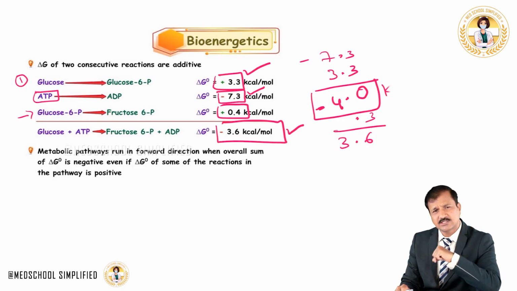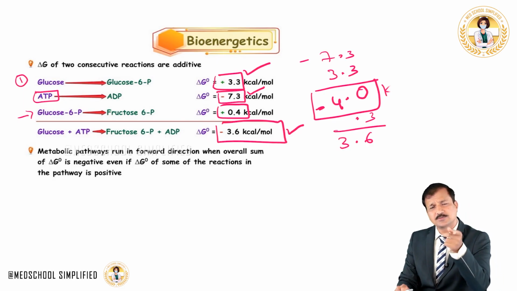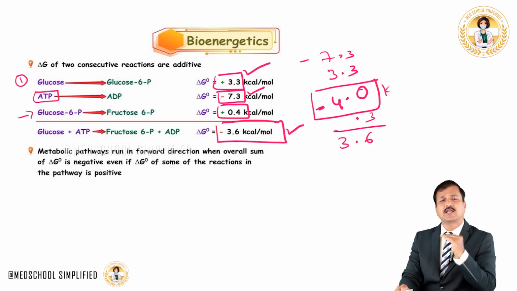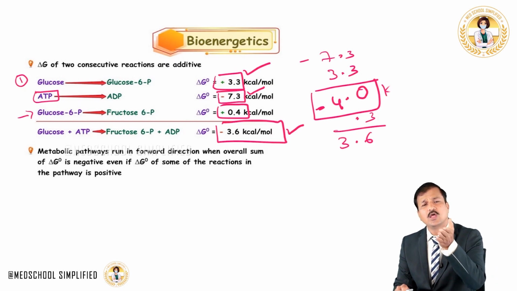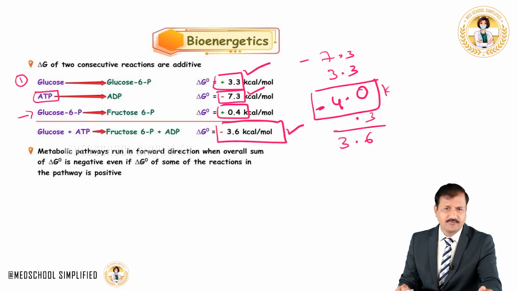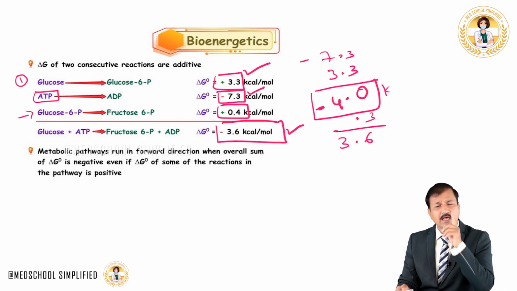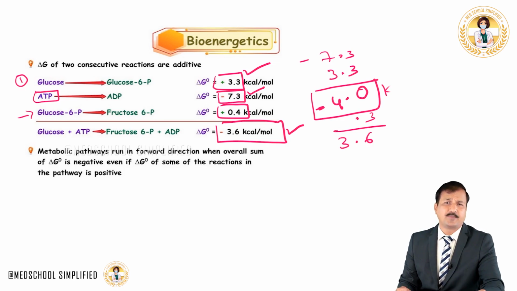From now, if the fructose 6-phosphate goes into another reaction, like conversion of fructose 6-phosphate into, say, fructose 1,6-bisphosphate or any other reaction, as long as the energy required for that reaction is less than 3.6 kilocalories, the reaction is made possible.